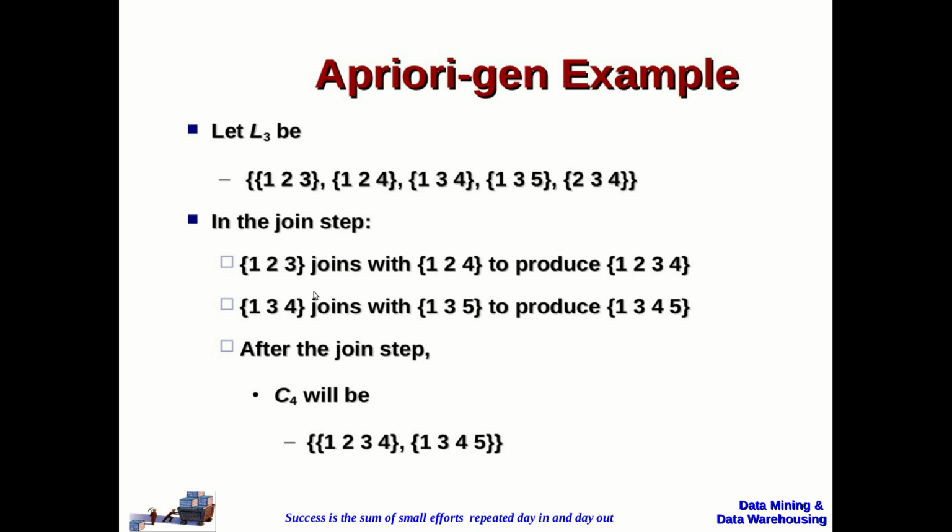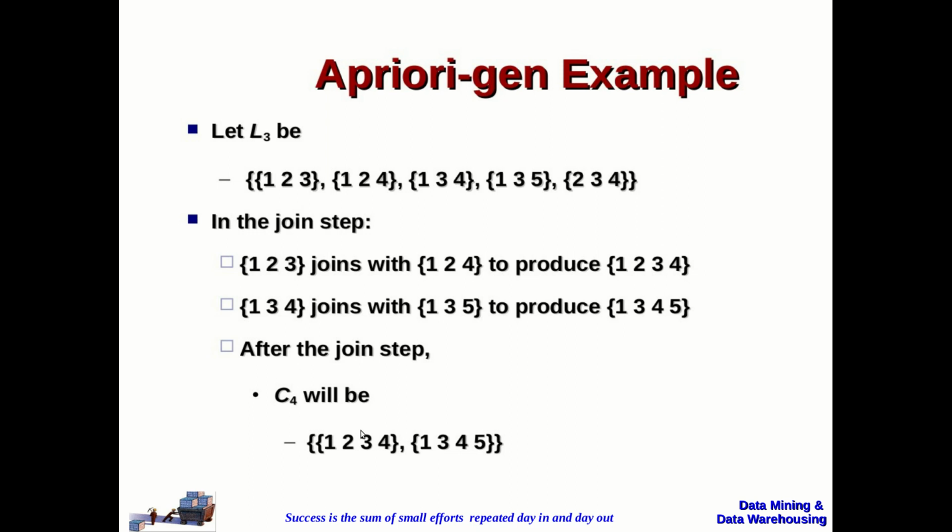So 1 and 1 are equal, 2 and 2 are equal. That means the first elements are equal, the second elements are equal, and the last element, the 3, is lesser than 4. So we can produce 1, 2, 3, 4. The same way, if I have 1, 3, 4 and 1, 3, 5, the first elements are equal, the second elements are equal, and the third element of the first one is lesser than that of the second one. So it will produce 1, 3, 4, 5. So these are the two candidates that will be generated.